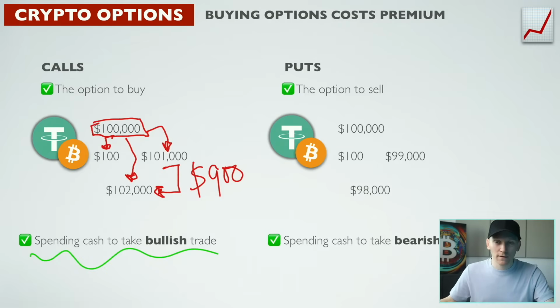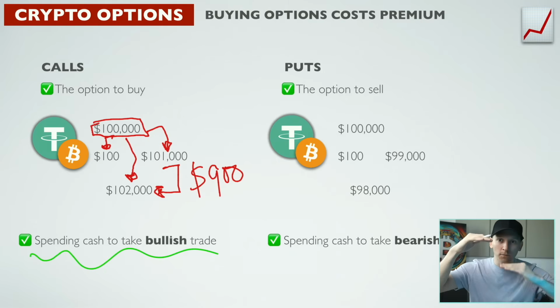The other side of that is buying the option to sell Bitcoin in the future. The reason is that you think the Bitcoin price is going to fall. If you think the price is going to fall very low and you have the option to sell at a higher price, then you can take the difference. So we're paying some cash to sell at this price in the future.